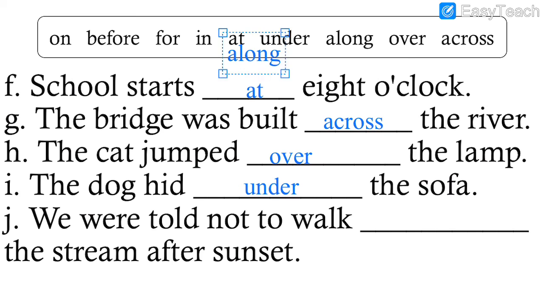You should not touch the stream and walk. You should be away, because while walking your leg might slip, and an accident might take place. So after sunset we were told not to walk along the stream, along side by side. So here we complete exercise 1.